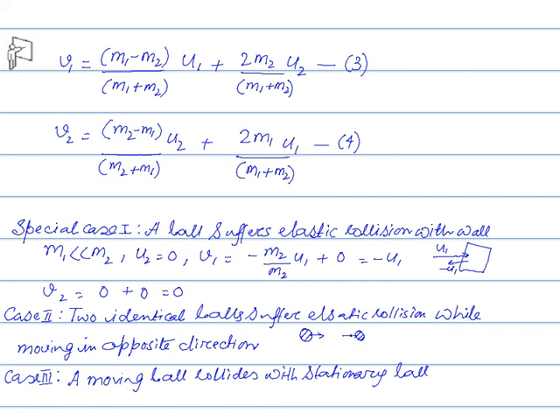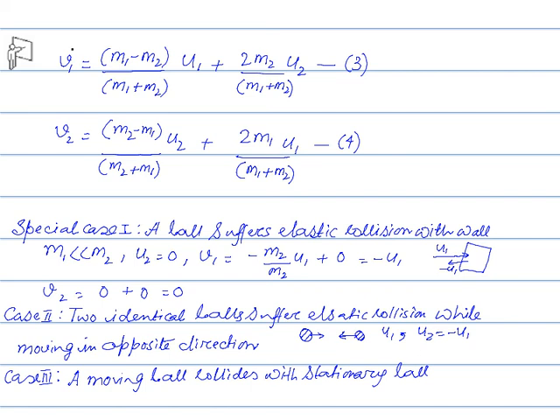Now case 2: suppose there are two identical balls moving in opposite directions but with the same speed. The velocity directions are just different. It means that U1 is the velocity of the first ball, then U2 will be equal to minus U1. The directions are different.